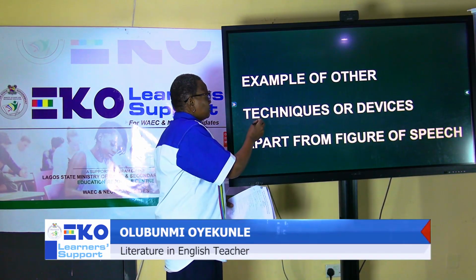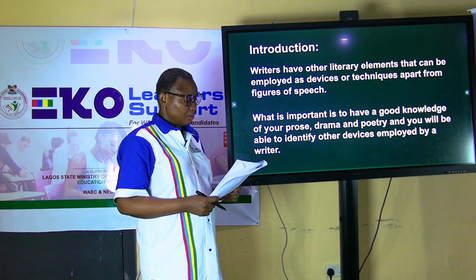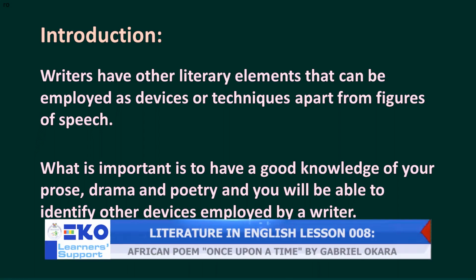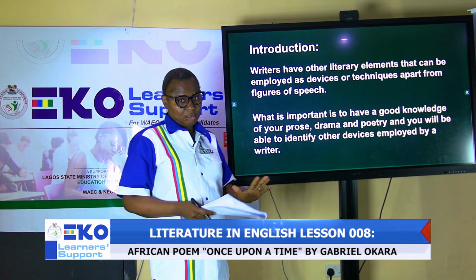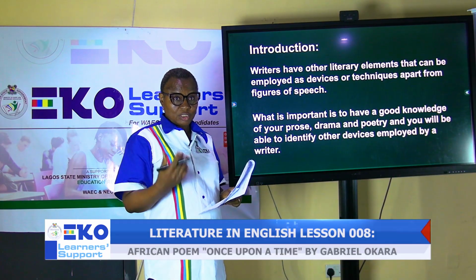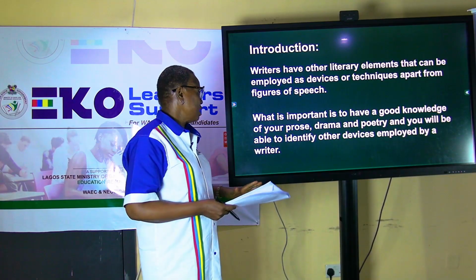So we'll be looking at a poem by Gabriel Okara, Once Upon a Time. This is a poem for the 2026 to 2030 syllabus. Writers have other literary elements that can be employed as devices or techniques apart from figures of speech. So it's not only through figures of speech that a writer can actually project his theme. He can use so many at his disposal.